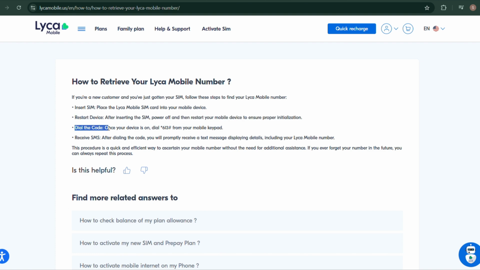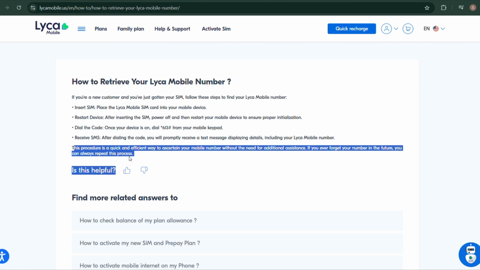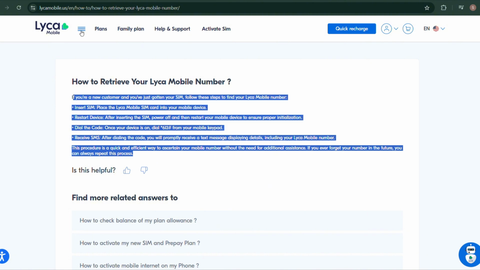Once your device is on, dial *613# from your mobile keypad. After dialing the code, you will promptly receive a text message displaying details, including your Lycamobile number. This process is a quick and efficient way to ascertain your mobile number without the need for additional assistance. If you ever forget your number in the future, you can always repeat this process.